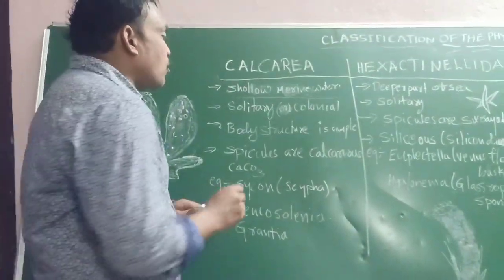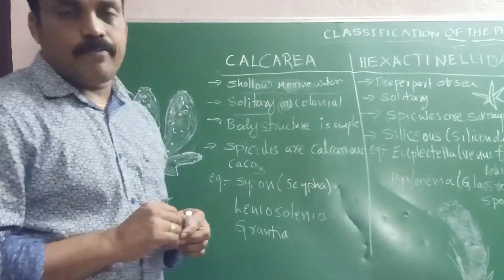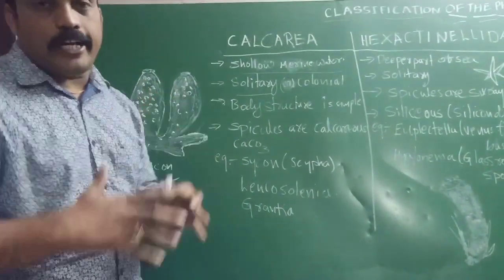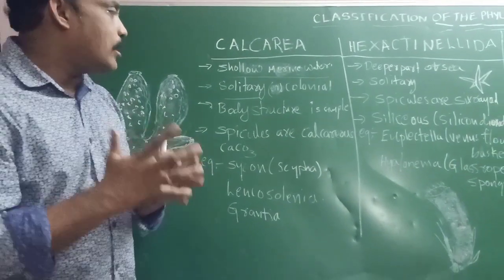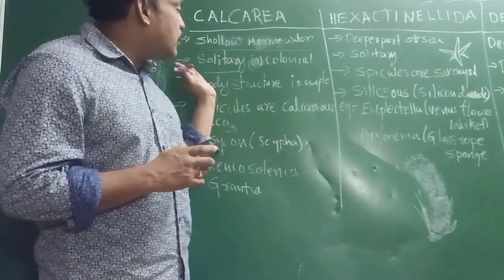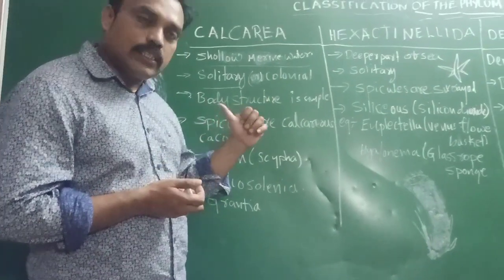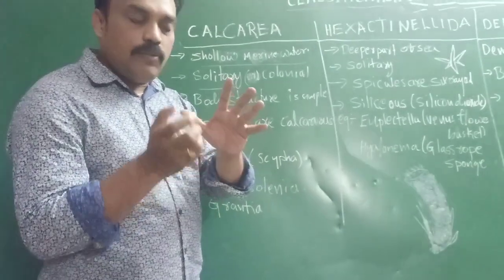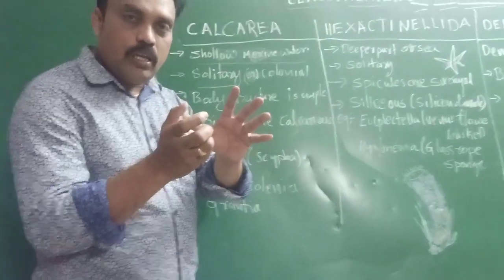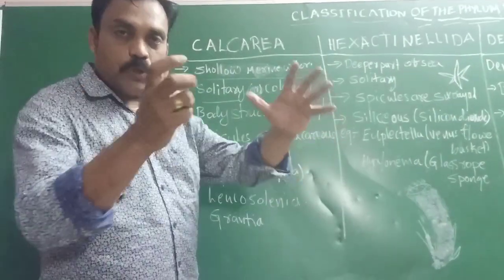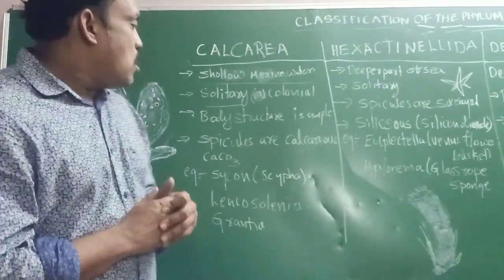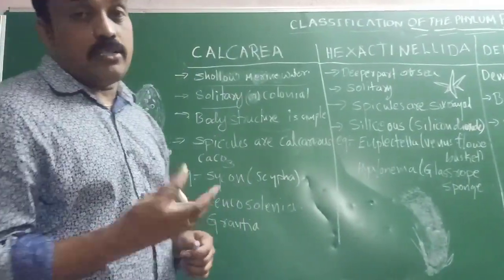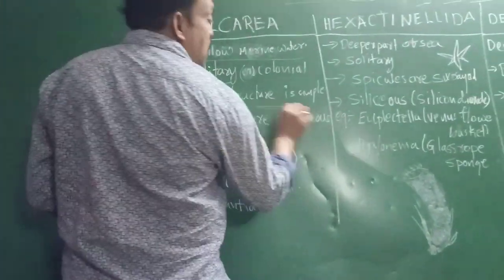And solitary. What is the meaning of solitary? Single. They are living alone, separately, individually, not colonial. Some are colonial, some are solitary. In Calcareans also, some are living alone, solitary, and some are living colonial. Colonial means group. They are living in a group. And the body structure is very simple. Already these are primitive organisms, so the body structure is also very simple.